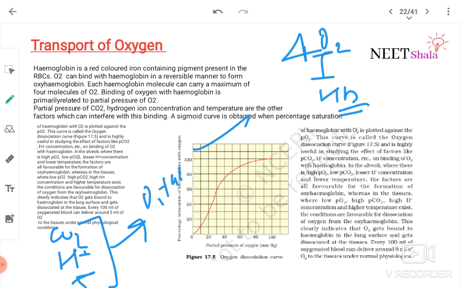And this is the diagram, oxygen dissociation curve. A sigmoid curve is obtained when percentage saturation of hemoglobin with oxygen is plotted against the PO2.